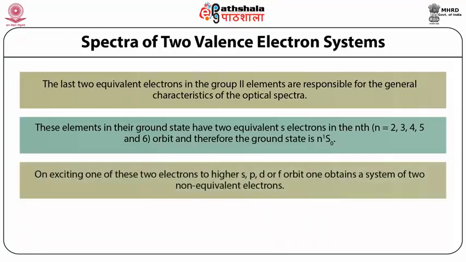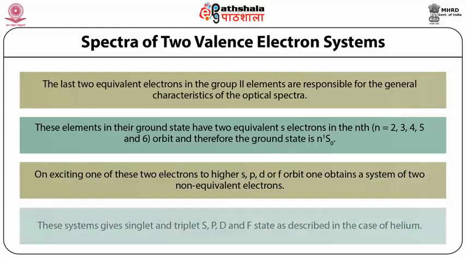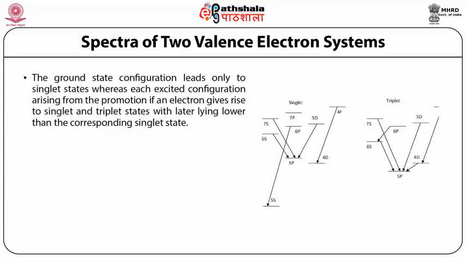On exciting one of these two electrons to a higher s, p, d or f orbit, one obtains a system of two nonequivalent electrons. These systems give singlet and triplet s, p, d and f states as described in the case of helium. The ground state configuration leads only to singlet states, whereas each excited configuration arising from the promotion of an electron gives rise to singlet and triplet states, with the latter lying lower than the corresponding singlet state.